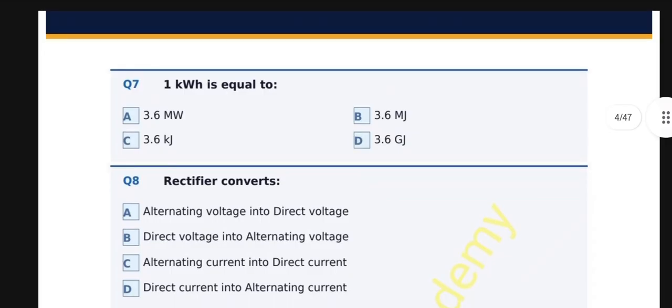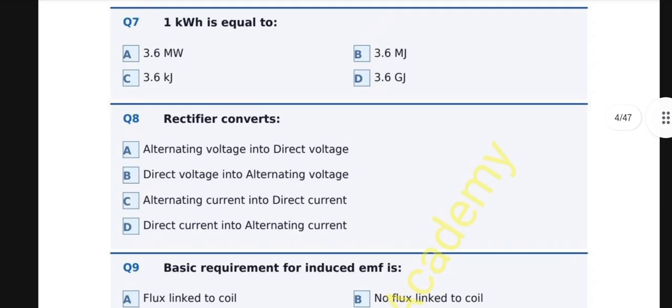Question number 8, a rectifier converts: A. Alternating voltage into direct voltage, B. Direct voltage into alternating voltage, C. Alternating current into direct current, D. Direct current into alternating current. And the correct option is A. A rectifier converts alternating voltage into direct voltage. A rectifier is an electric device that converts alternating voltage, that means AC, into direct voltage, DC, using diodes. It is the primary function of rectifier circuits.